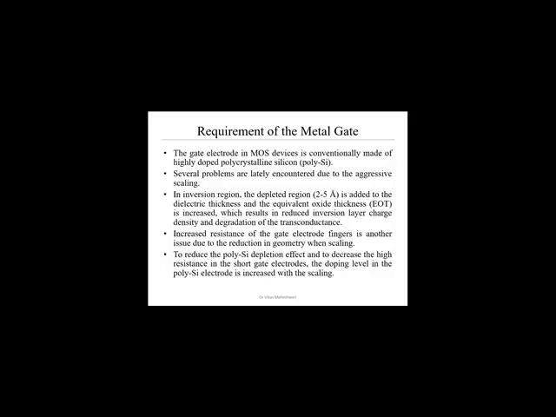The gate electrode in most devices is conventionally made of highly doped polysilicon material. But the very first time, this MOSFET was fabricated with the metal gate only. But with the scaling problem, and other problems, industry moved to the polysilicon gate material. They replaced the metal with the polysilicon. Several problems are lately encountered due to aggressive scaling. Again, so many problems are there with the polysilicon gate. We discussed so many problems, and we'll see some of the problems here also.